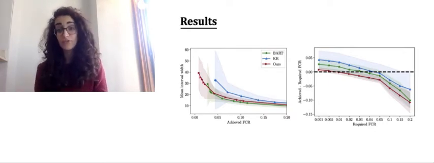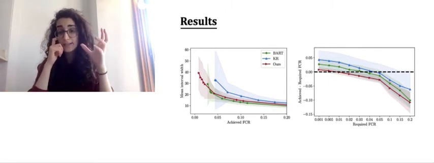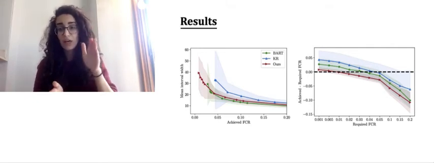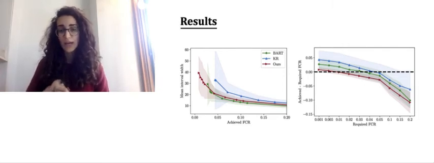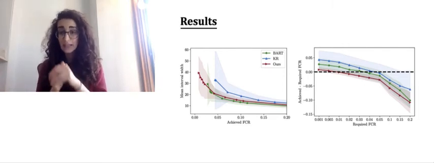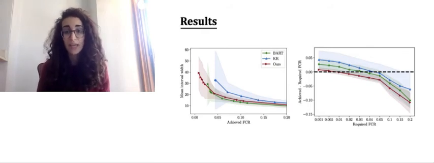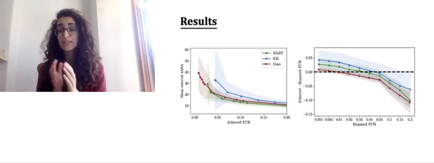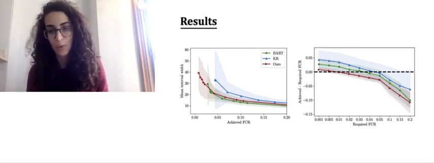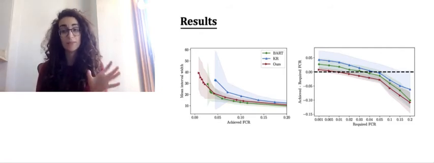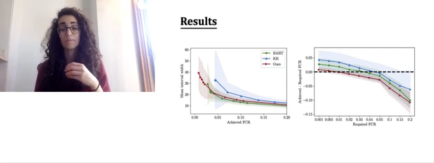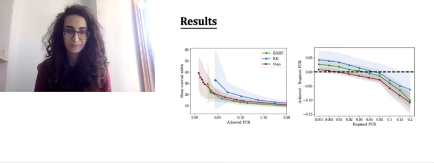But on the left, the plot shows on the x-axis the required false coverage rate, and on the y-axis we have the achieved minus the required false coverage rate. So models above the dotted line are violating the required false coverage rate, and we see that our model consistently gives lower violations than the baselines. Now this implies that while BART achieves a similar mean interval width to our model, it does so at the cost of a higher violation of the required false coverage rate, which again happens because the baselines are implicitly aiming to get the most accurate estimates and not the ones that ensure good coverage of the potential outcomes.